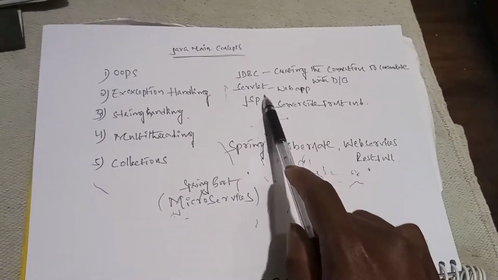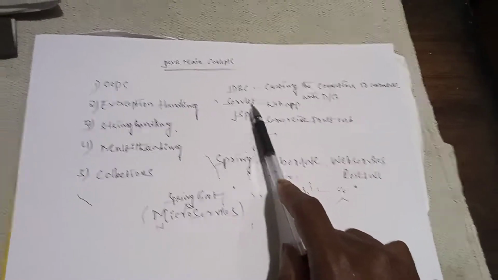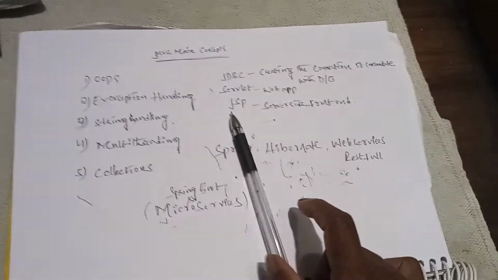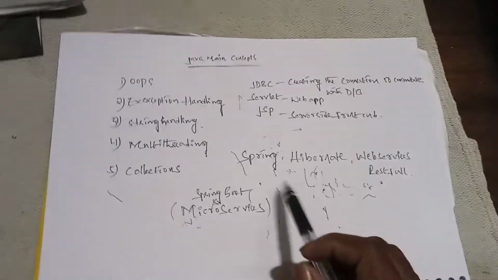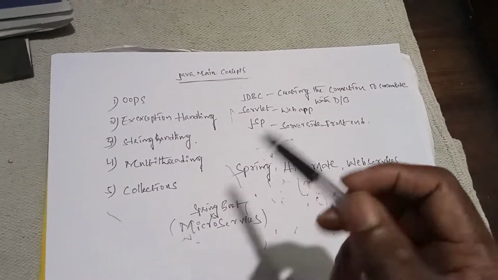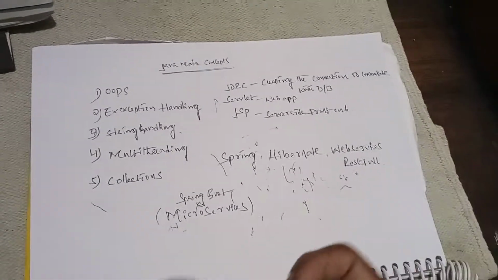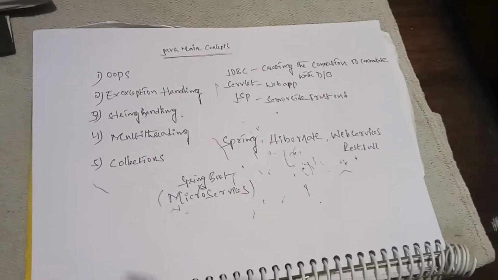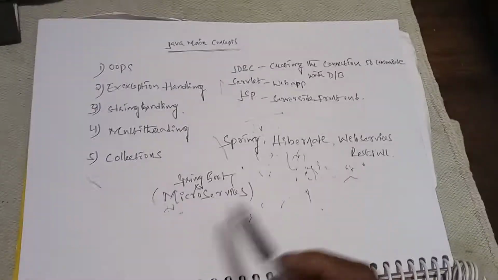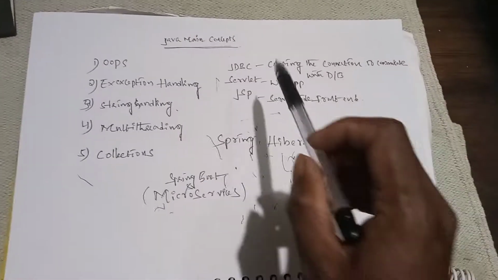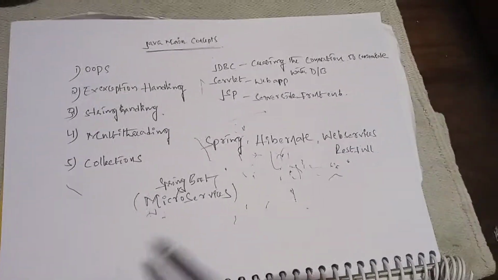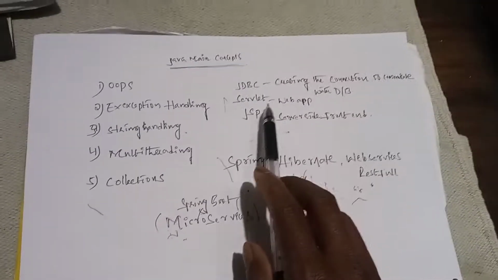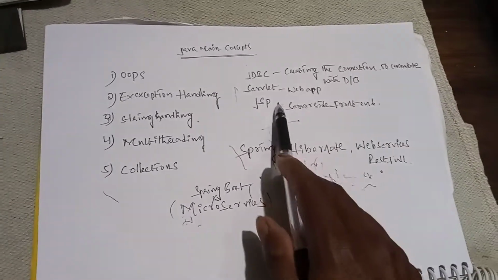So what is JDBC? In JDBC, we are not implementing any business logic. We just need to communicate with the database. For our application to interact with the database, gather the data, insert the data, and get the data, we use the JDBC connection. And in Servlet, we implement the business logic in the web app. Nowadays we are not using these two things.